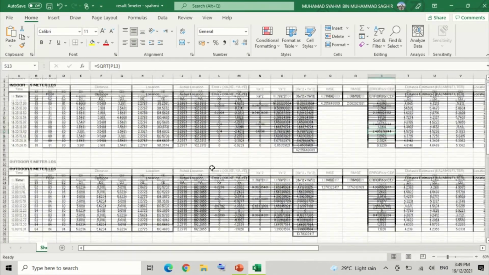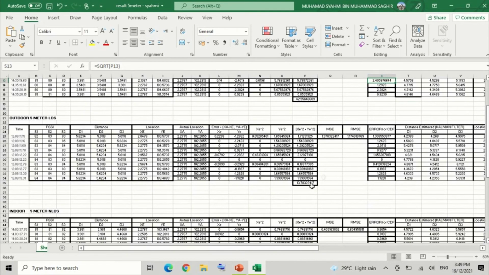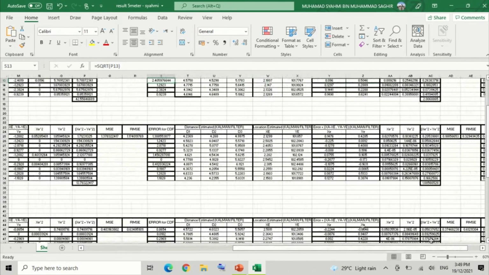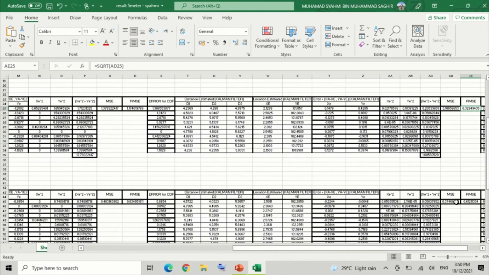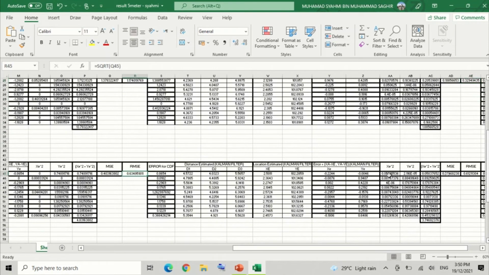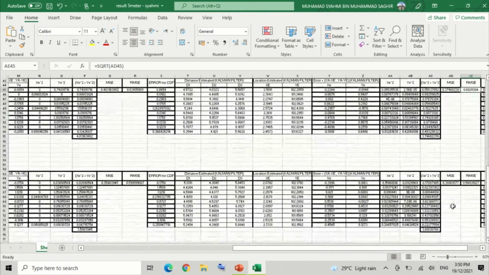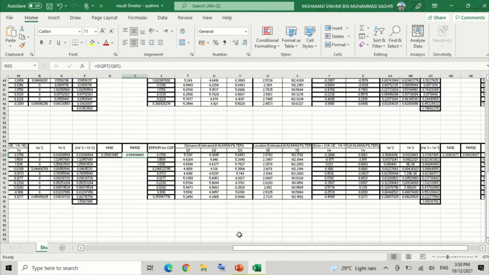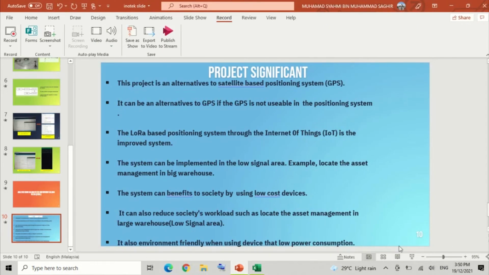As you can see, the outdoor 5 meter LOS is done the same way. The RMSE is 1.17. This RMSE is lower, which is 0.329, which is better. And this is 0.634, and this is 0.612, better accuracy. And this is 0.59, and this is 0.54, also better accuracies. So we go to the next slides and the final stage.